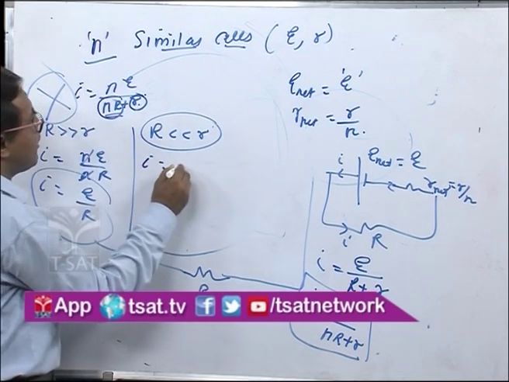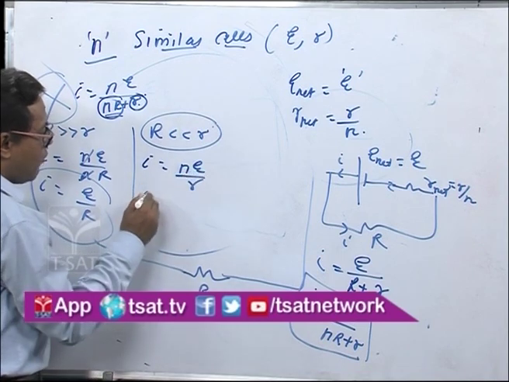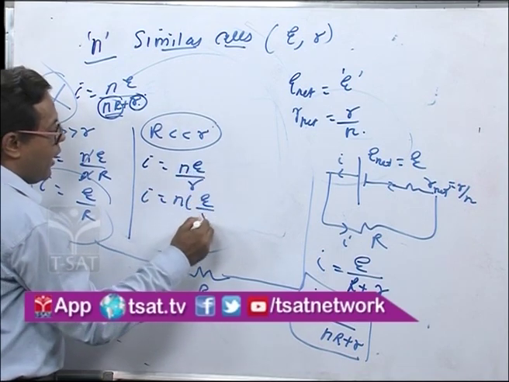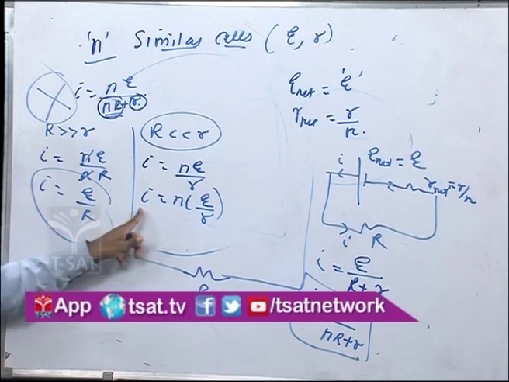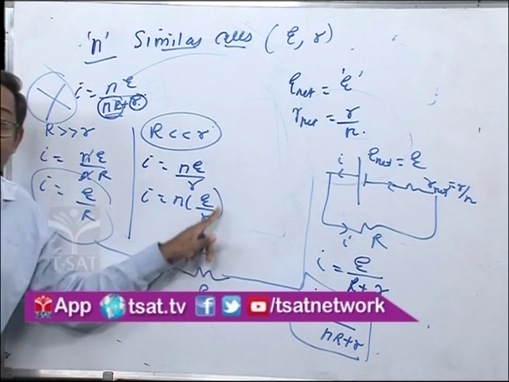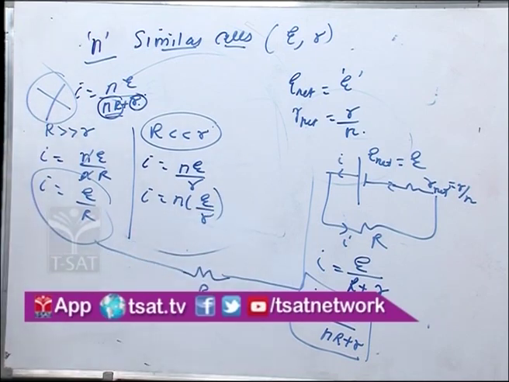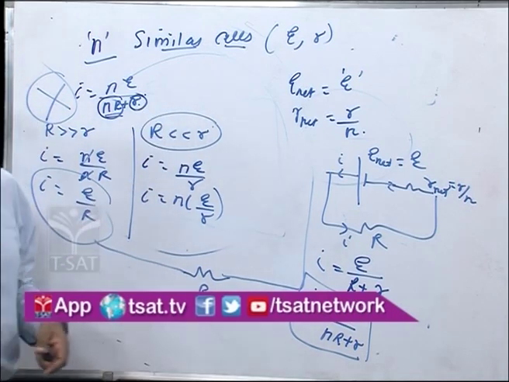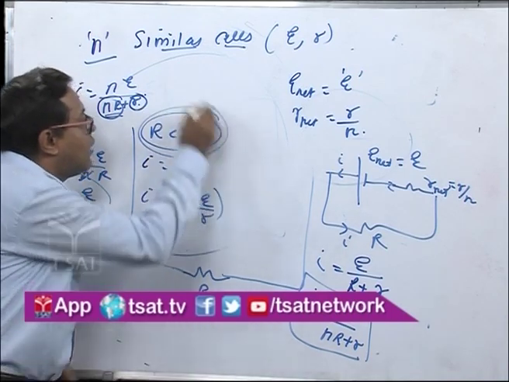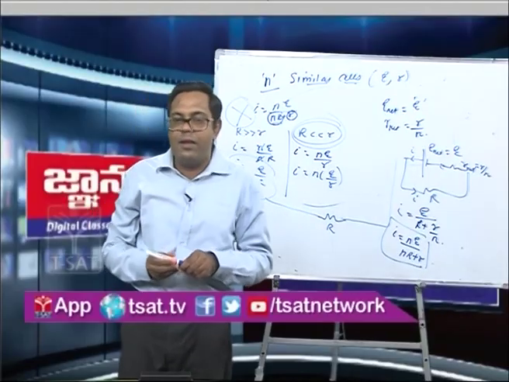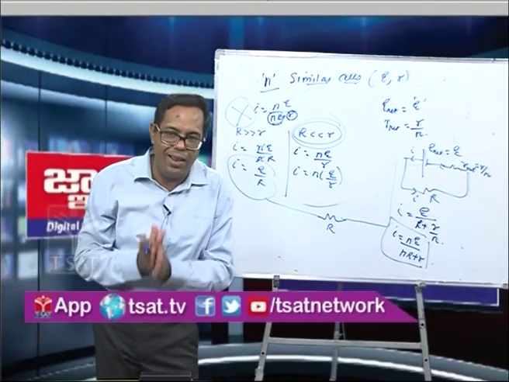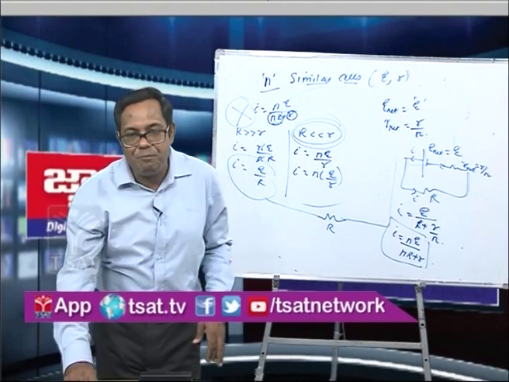So now the current will be equal to nE by r, or the current will be n times E by r. Now you see here, the current becomes n times the current due to a single cell, E by r. So it means that it is preferable to join these cells in parallel when the external resistance is much less than the internal resistance of the cell. So if this point is clear to you.